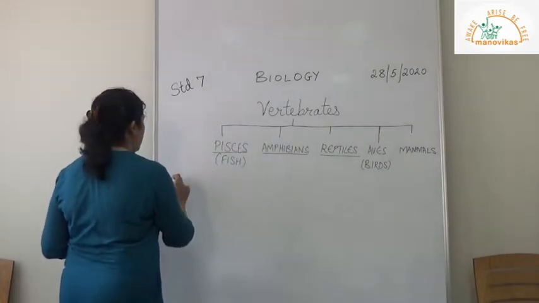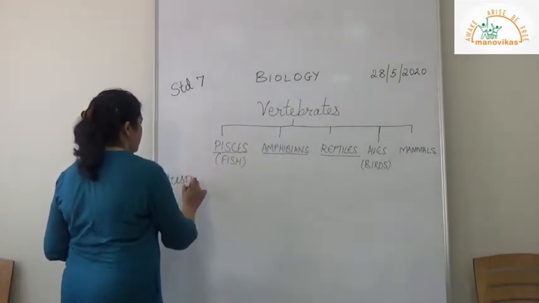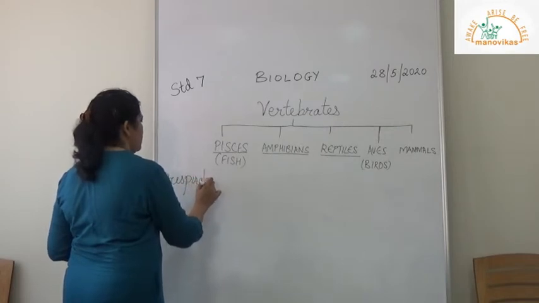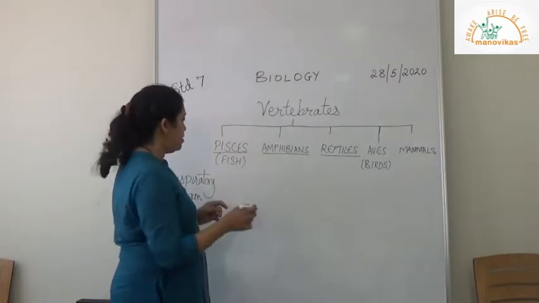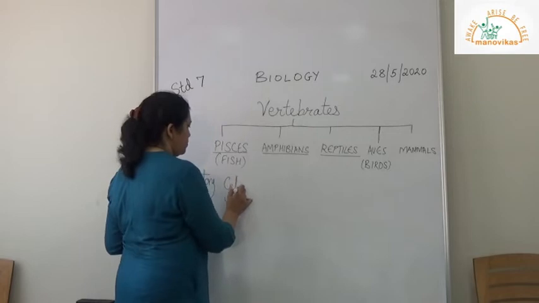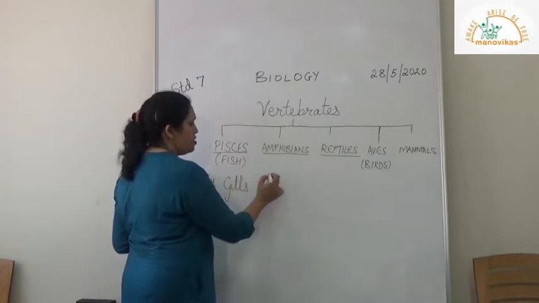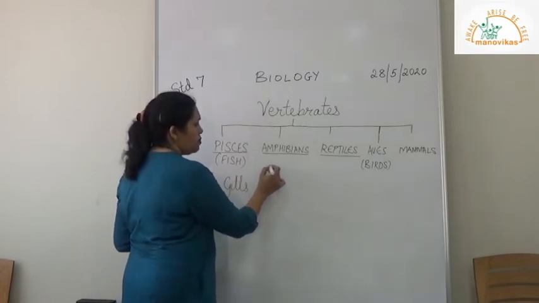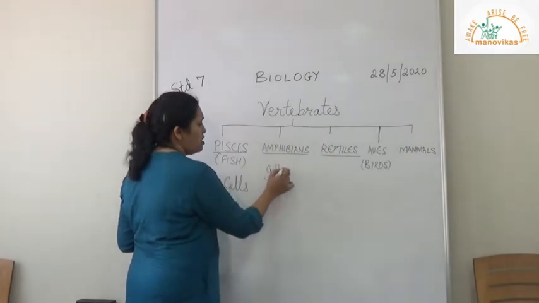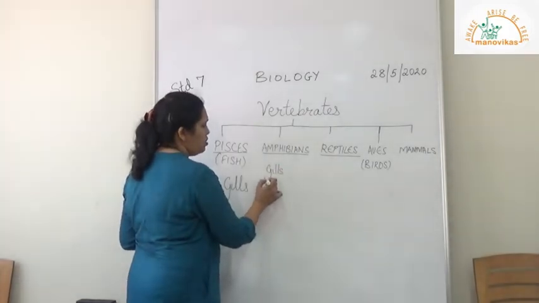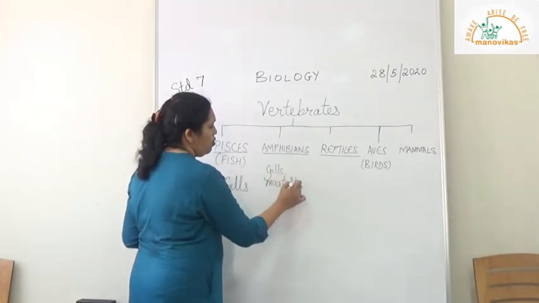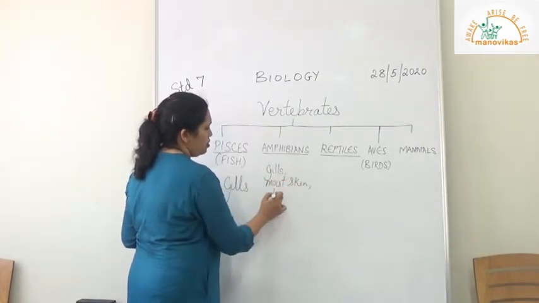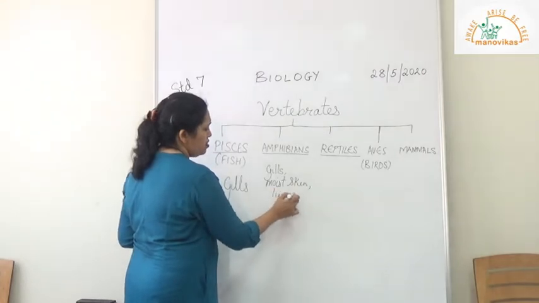The respiratory organ in fish is, as you'll be knowing, gills. In the amphibians, there are three respiratory organs. One is gills, one is the moist skin, and also the lungs. Now why is this so?